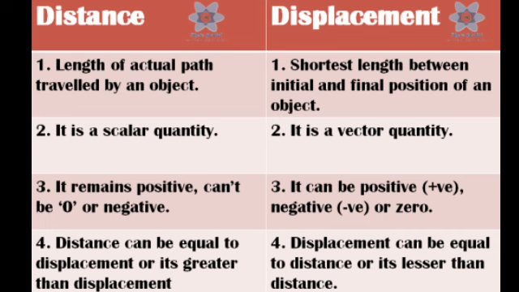Distance remains positive, cannot be zero or negative. But displacement can be positive, negative or zero. Distance can be equal to displacement or it is greater than displacement. Displacement can be equal to distance or lesser than distance. These are the differences between distance and displacement. The fourth point will be explained in the next video.